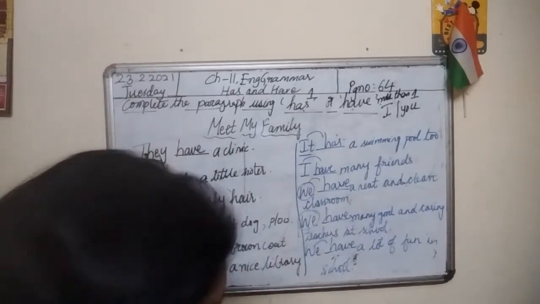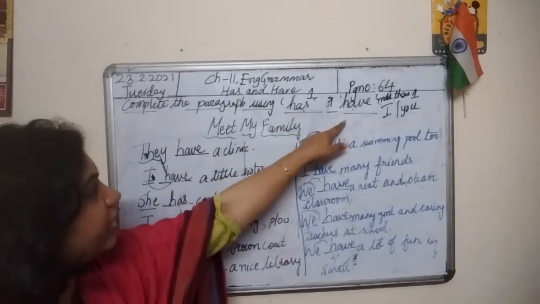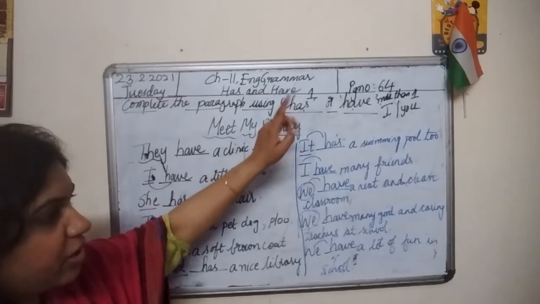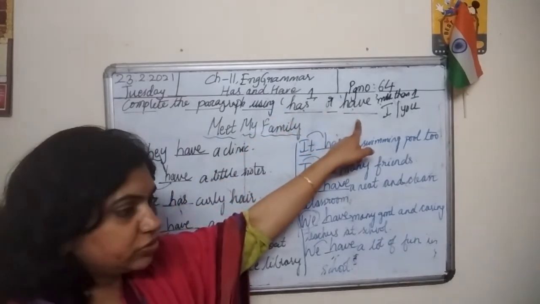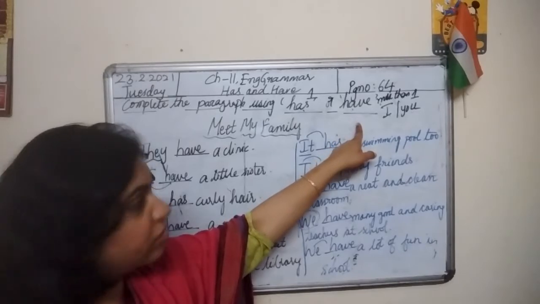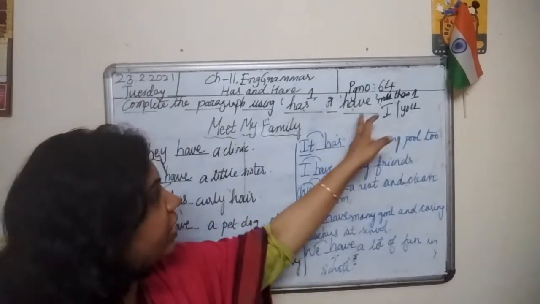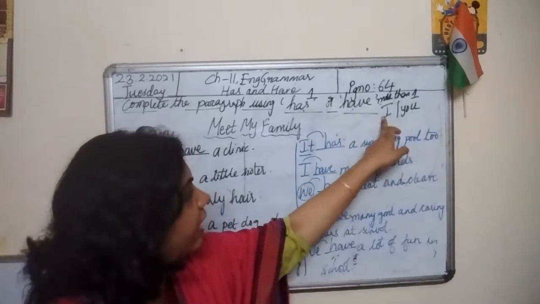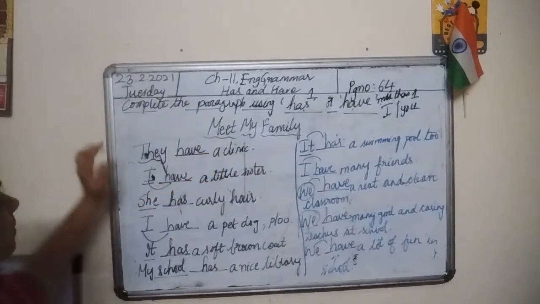Meet my family. Paragraph reading. Fill in the blanks with has or have. Always remember you need to use has when you talk about one person, one animal, one place and one thing. We need to use have when we talk about more than one person, place, animal and thing, and also need to use have along with I and you.